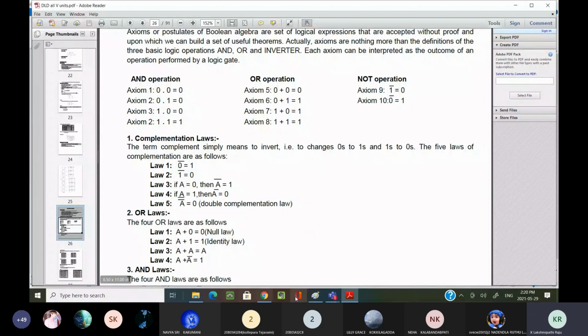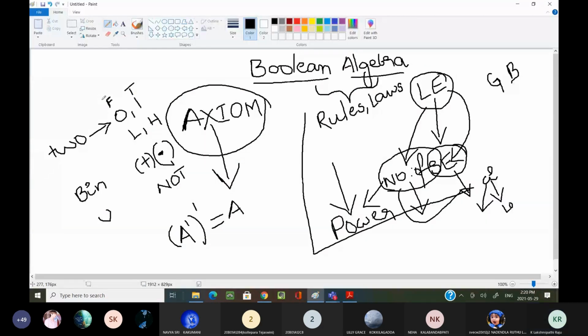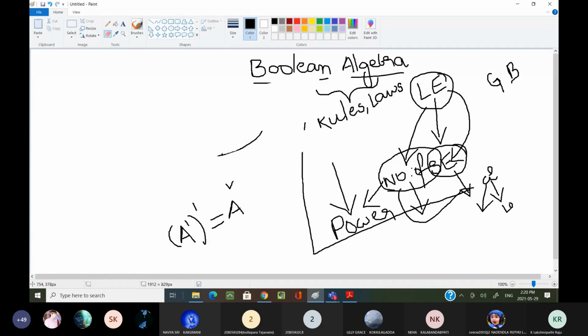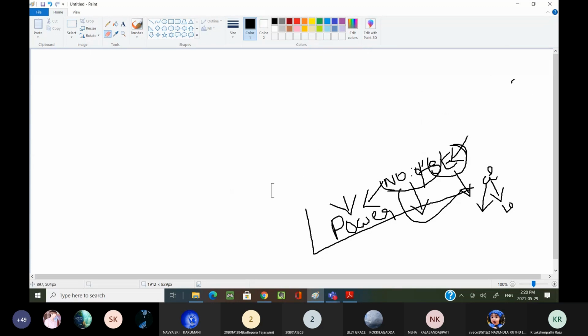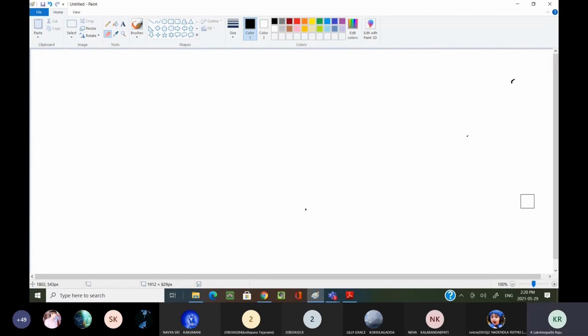Coming to the OR law, what we have seen in our last class. The important things we have learned in the OR law: x plus 0 or 0 plus x, both are the same. Like commutative property in mathematics. x plus 0 or 0 plus x equals what? x.